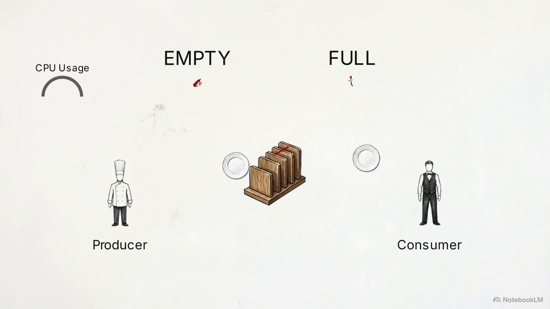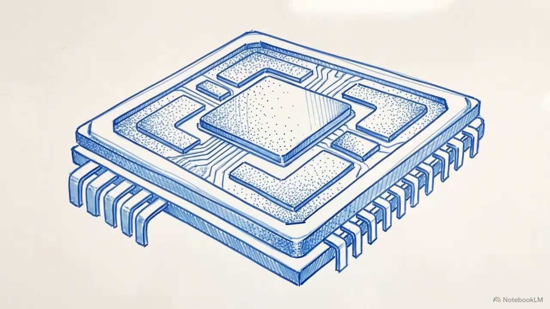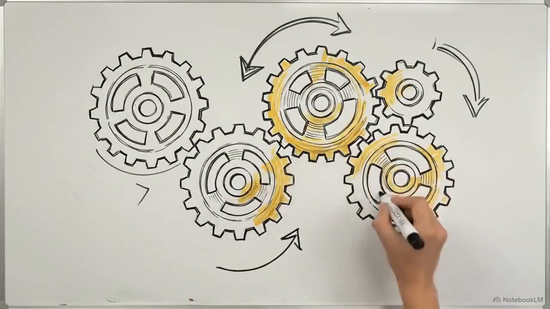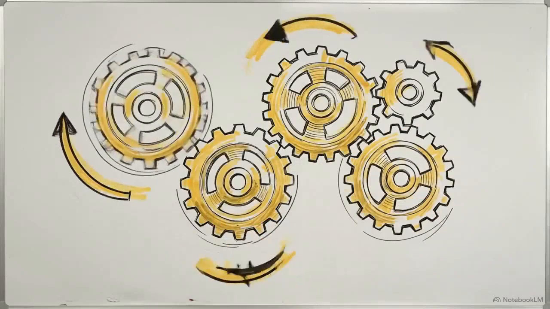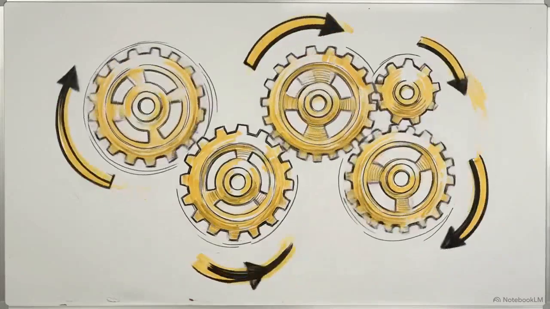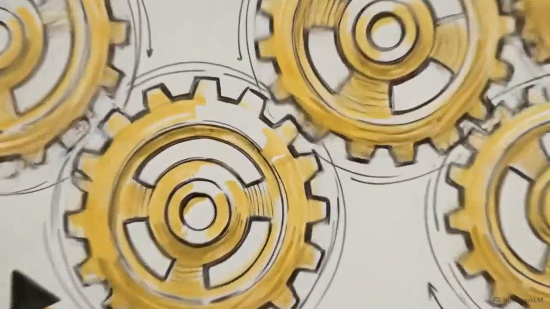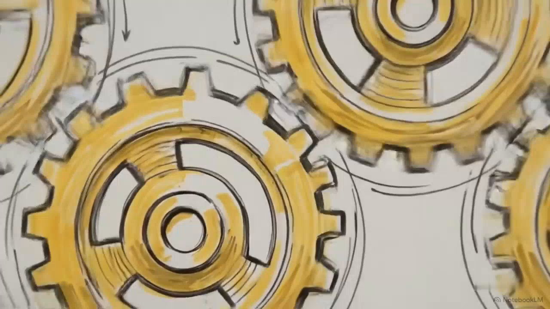The inverse coordination happens when the rack is empty. The consumer uses the full semaphore to go to sleep, relying on the producer to signal it awake when new items arrive. This OS-managed sleep and wake coordination completely eliminates the destructive CPU burning of a spin wait. By combining mutexes for absolute data safety and semaphores for frictionless coordination, the operating system transforms unpredictable hardware into a highly synchronized engine.